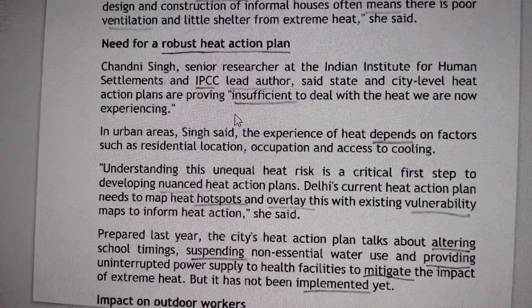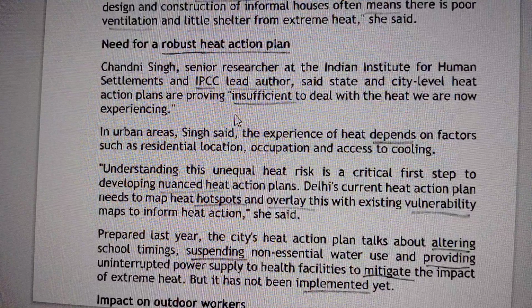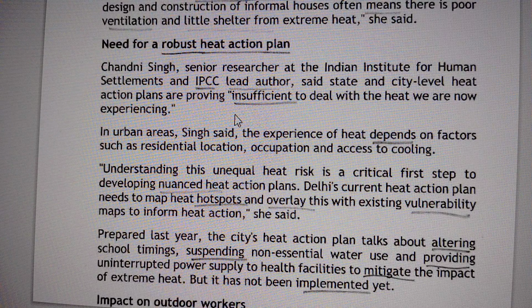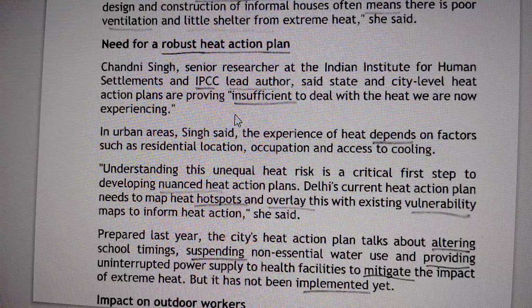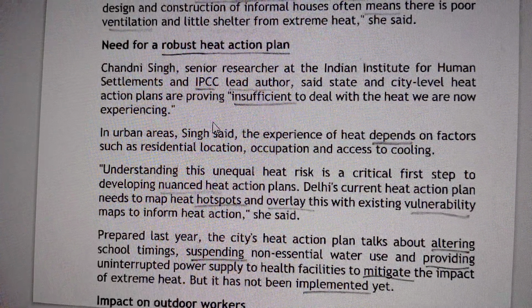Need for a robust heat action. See how, where robust is used. We need to understand. Robust heat action means one of the best strategies required. Strong infrastructure is required. In this case, like robust IT infrastructure is required. In these cases, robust is used. So we need to understand how robust is used.